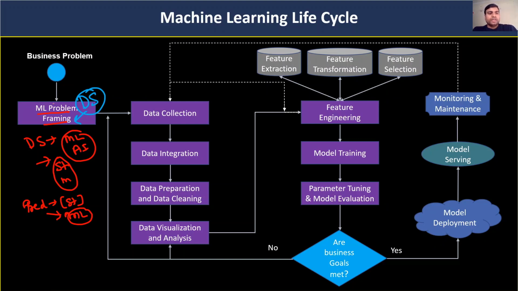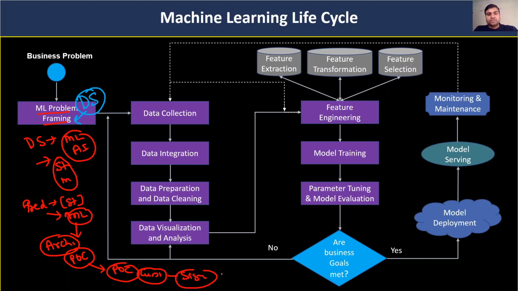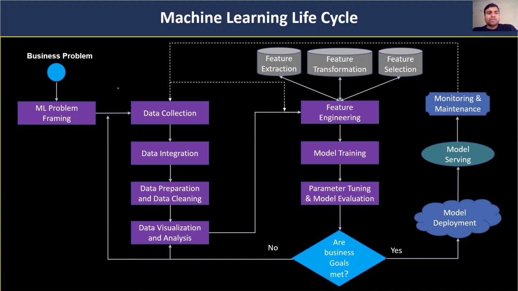Now that they have understood the problem, the data scientist team will prepare an architecture or do some POC, and after that they will provide that POC to the customer and take the sign off on whether they should work further or not. If the customer agrees, the customer will provide their sign off, and after that the data scientist team will work on it. Once they get the sign off, they have to select the data.